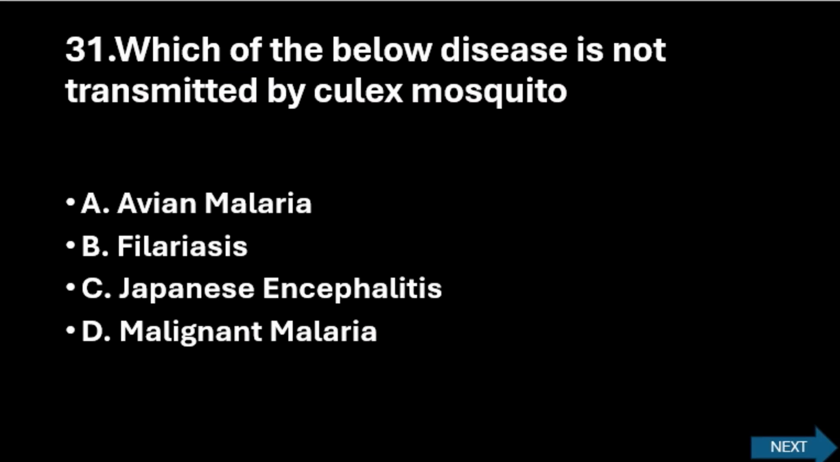The question: which of the below disease is not transmitted by Culex mosquito? Option A: avian malaria. Option B: filariasis. Option C: Japanese encephalitis. And option D: malignant malaria. Let us see the right option. The right option is option D: malignant malaria.